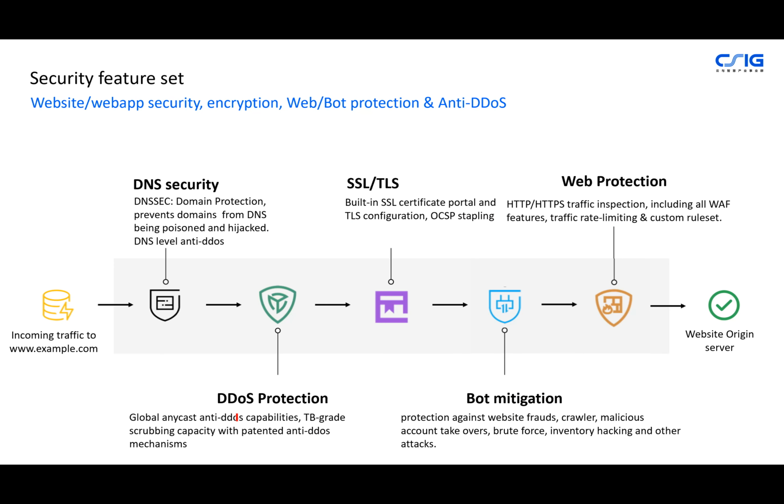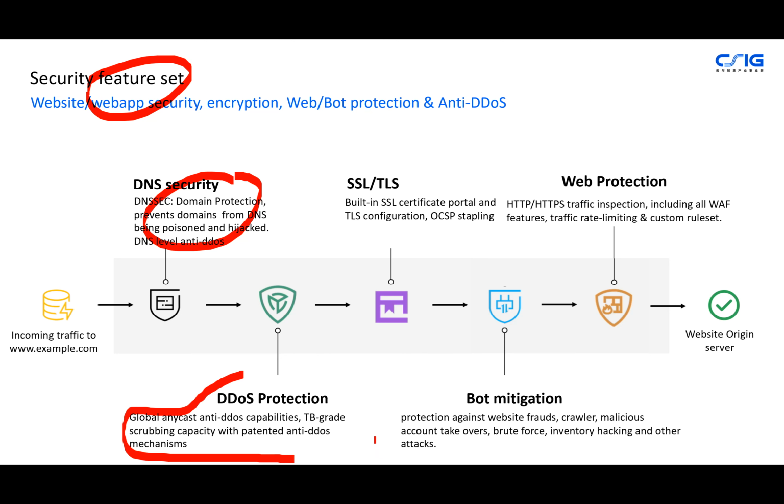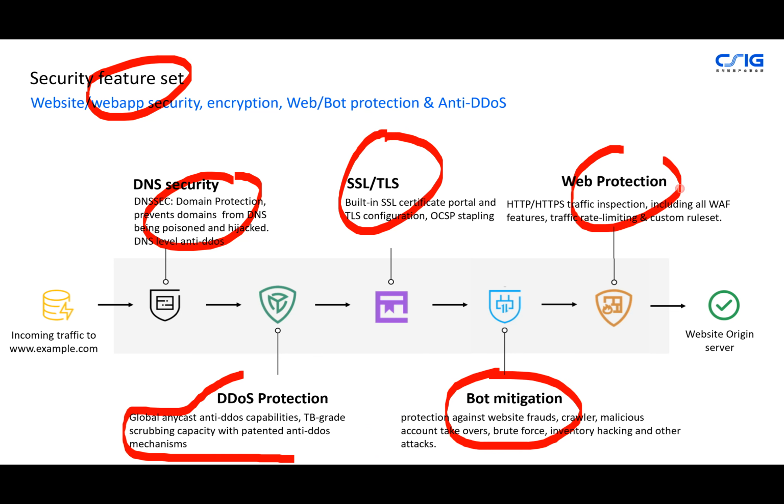And in terms of the security feature set, of course, we do DNS security, DNSSEC, or chain of trust, and also DDoS protection. In terms of DDoS protection, we can offer carrier-grade, terabyte-grade scrubbing capacity in different locations. TLS, SSL, of course, bot mitigation, and also web protection, to protect against the OWASP top 10 like SQL injection, cross-site scripting, remote code execution, etc.